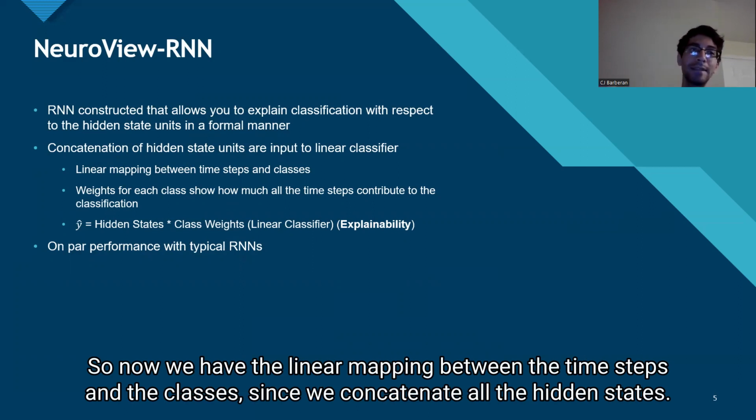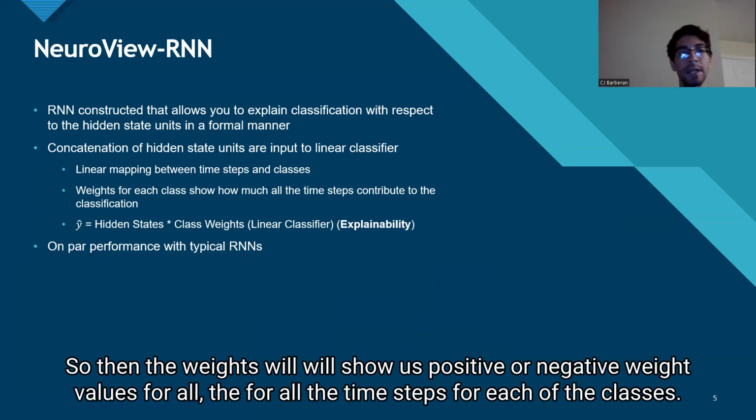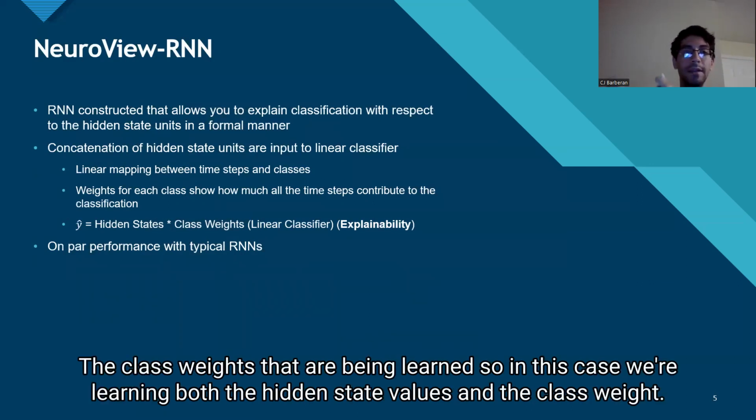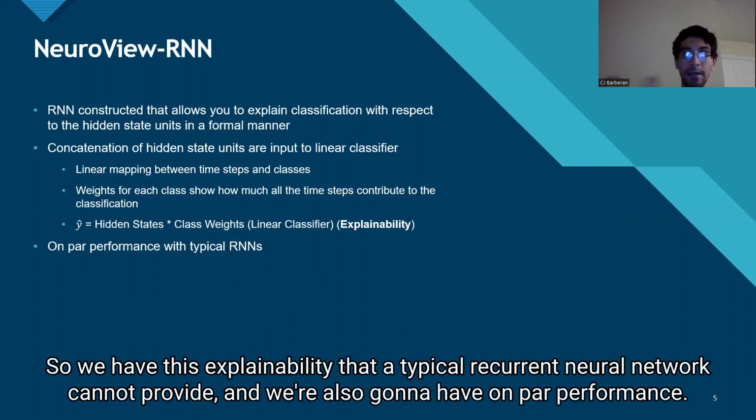The weights will show us positive or negative weight values for all the time steps for each of the classes. So now the formal equation: y is equal to all the hidden states times the class weights that are being learned. In this case, we're learning both the hidden state values and the class weights. So we have this explainability that a typical recurrent neural network cannot provide, and we're also going to have on-par performance.